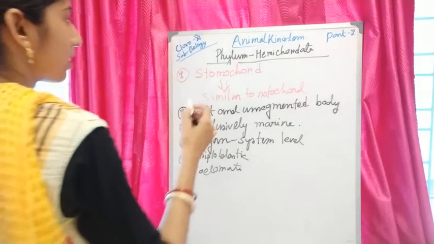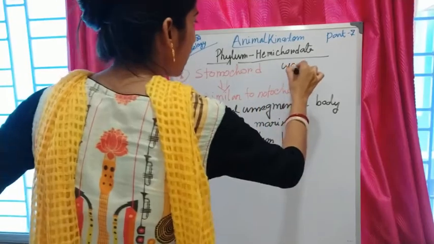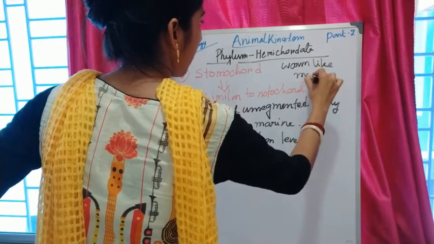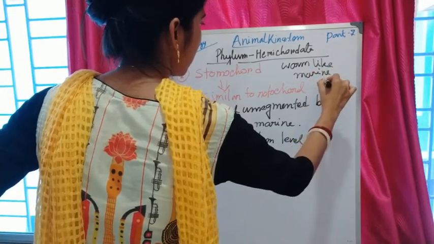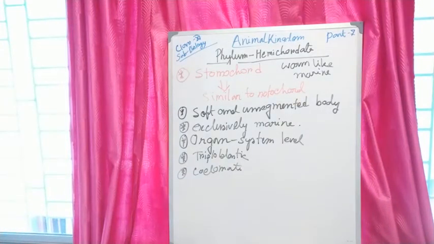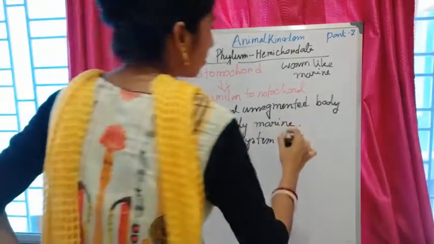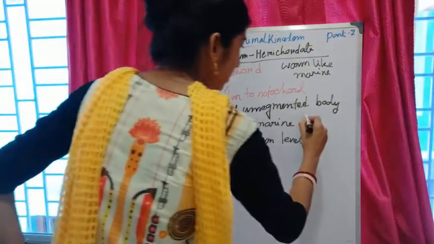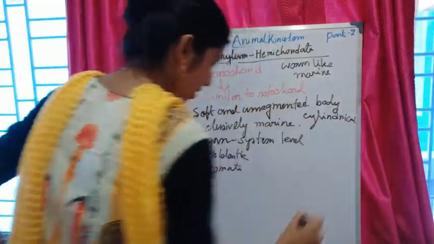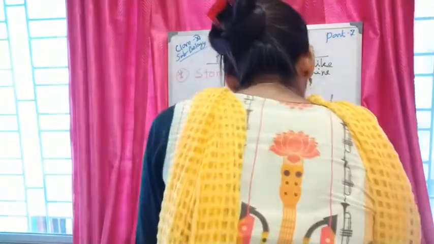So we call them worm-like marine animals, and their body shape is usually cylindrical.